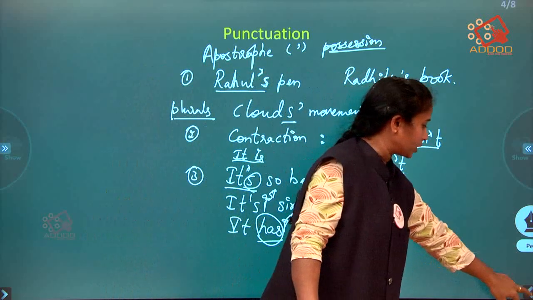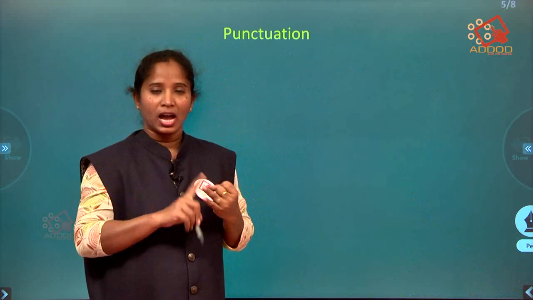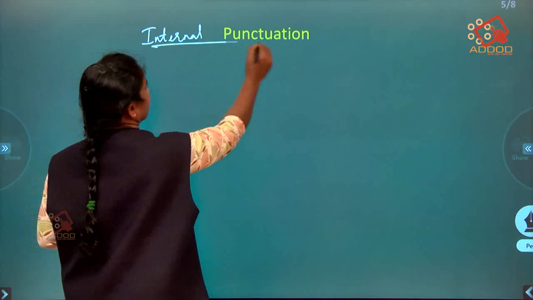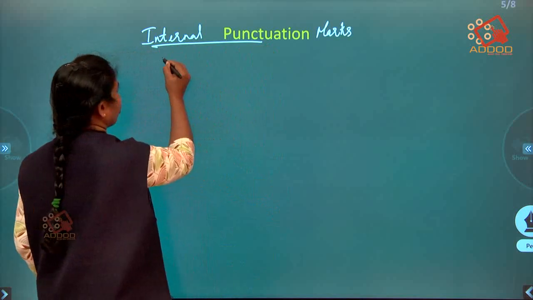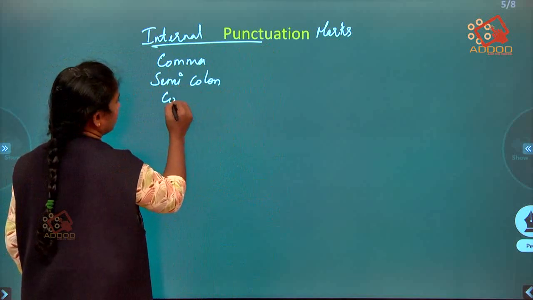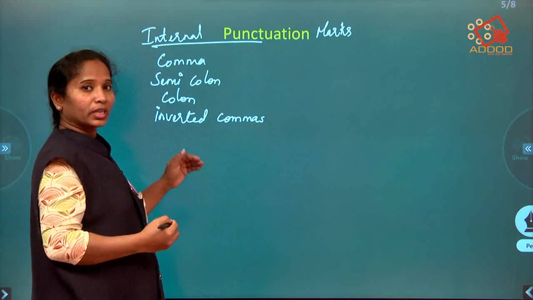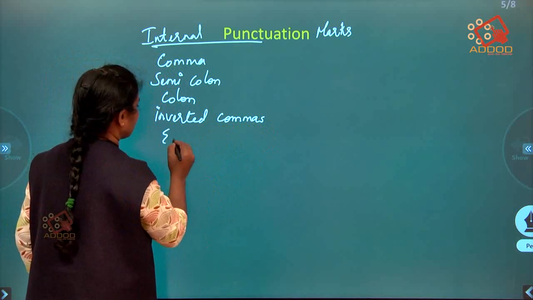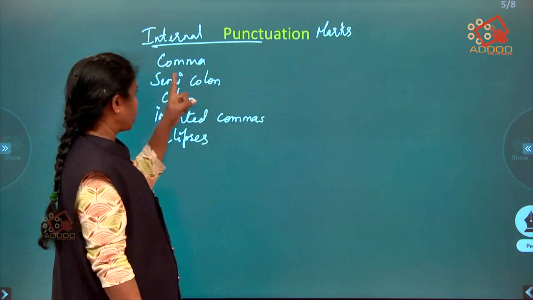Now let's go to the next punctuation. Yes, word punctuation. What are they? Capitals, hyphen and apostrophe. Now let's go to the internal punctuation. Let's understand what the internal punctuation marks are. You have comma, semicolon, colon, inverted commas. We can also say it is quotation marks. So inverted commas are nothing but quotation marks. You have ellipses. So in internal punctuation you have 5 punctuation marks.